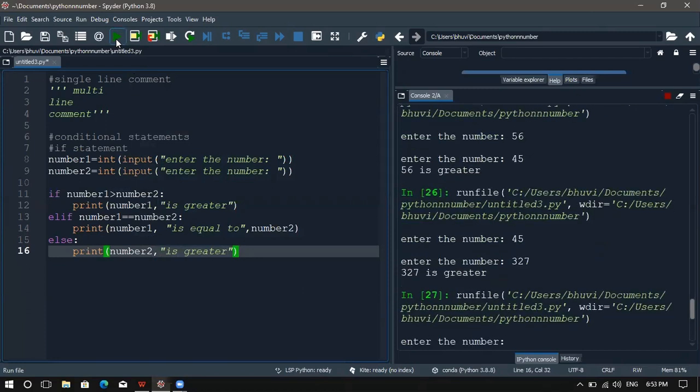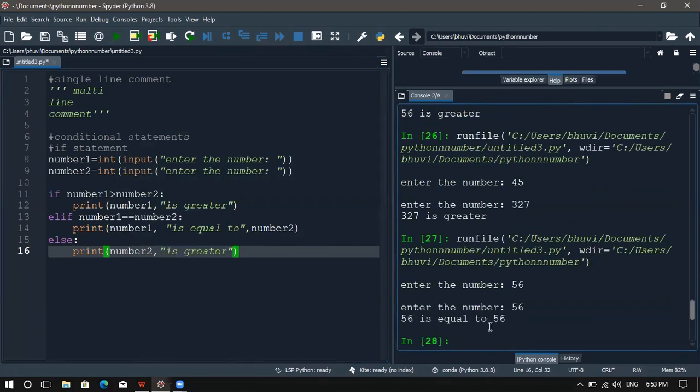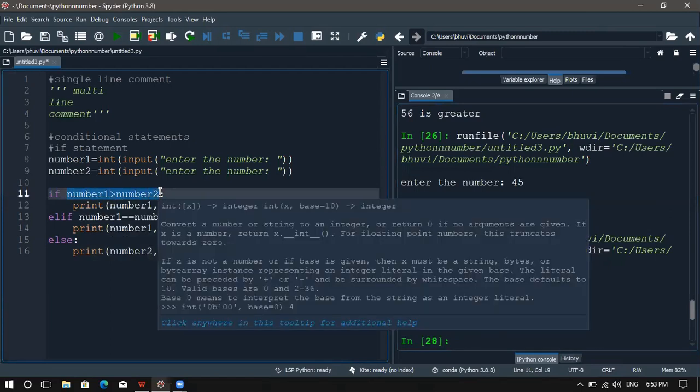Okay, so run this here, having 56. Next one, I'm having the 56. So 56 is equal to 56. So in if statement, what happens is that whenever we are giving the input, first the program will check the condition in the if.